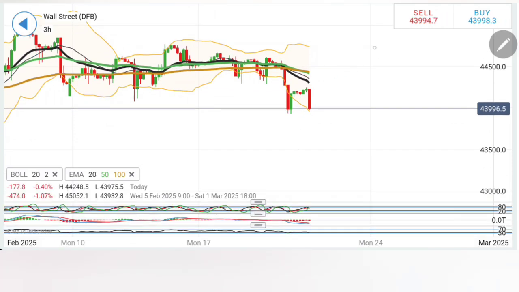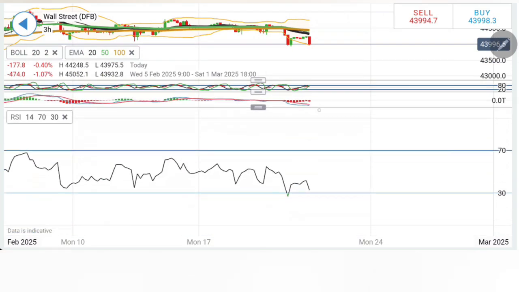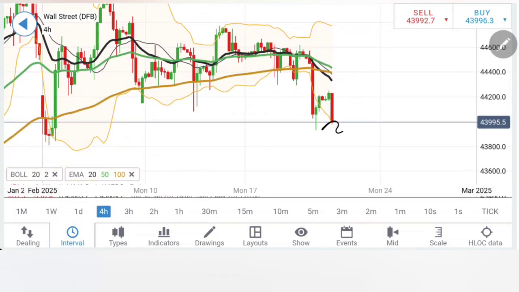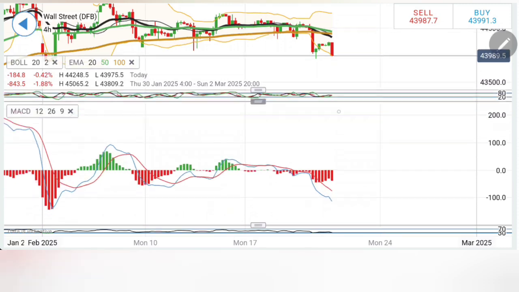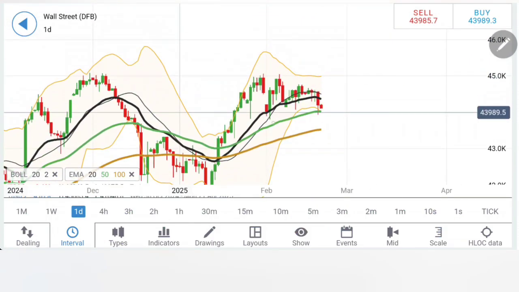Similarly, with the 3-hour chart, similar observation, but this could be a double bottom here, and the prices could reverse as well. Be mindful of this. As long as 43,900 is not taken, do not read this as bearish. Stochastic looking down, MACD, RSI both are looking down here. Likewise, on the 4-hour chart, see, higher lows are seen. I will say till 43,900, be careful, and then 43,800 will come as a support here. Stochastic though is rising, while the MACD and RSI both are trading bearish.